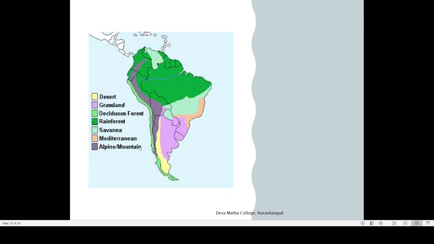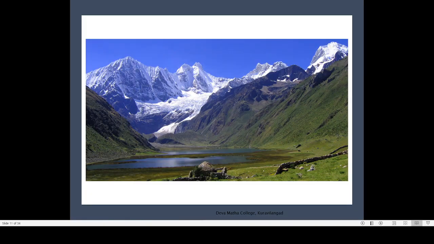Then Alpine mountain. See, this is the Alpine mountain. How will Alpine mountains appear? So here, this is how the Alpine mountain looks. The Alps is a mountain chain present in Europe. So a climate similar to that type of climate is present in South America also. Snow-covered mountains are there, because if the height is above a minimum level, that region will be permanently covered.